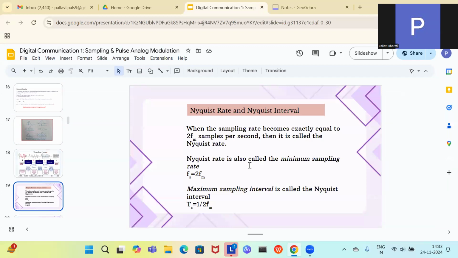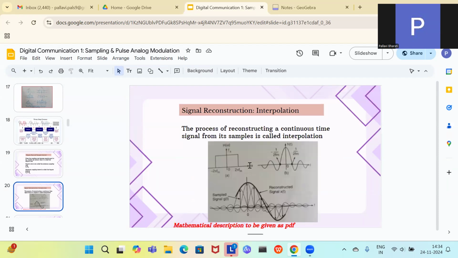Here you can see the Nyquist rate and Nyquist interval. When the sampling rate becomes exactly equal to 2 Fm samples per second, then it is called the Nyquist rate. Nyquist rate is also called the minimum sampling rate. We have already discussed all these things, that the interval should not be more than Ts and the rate should not be lesser than 2 Fm.